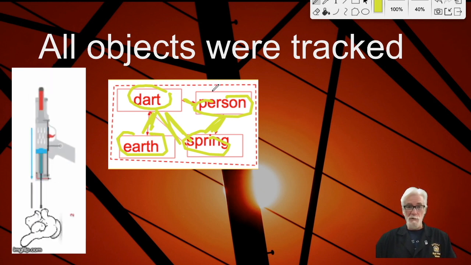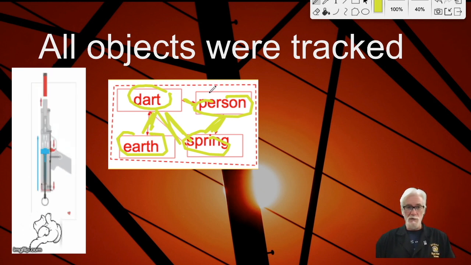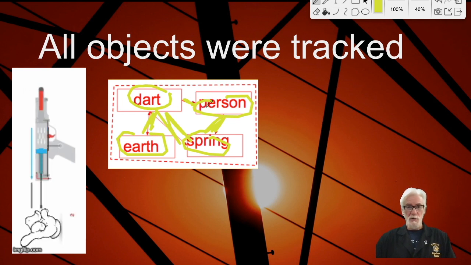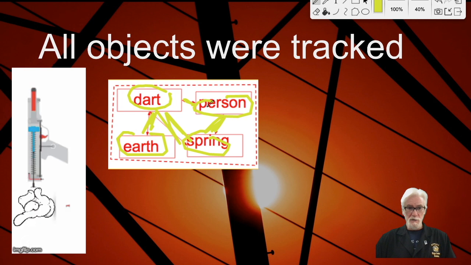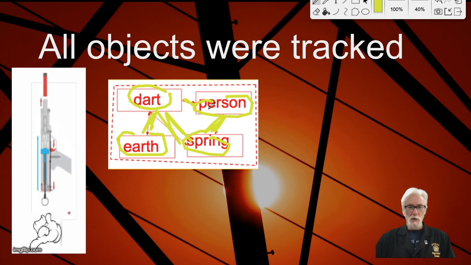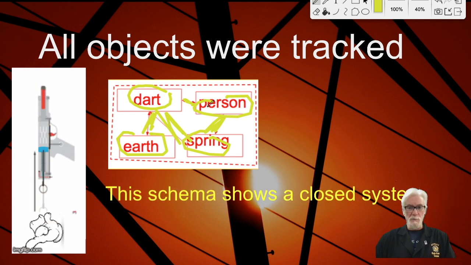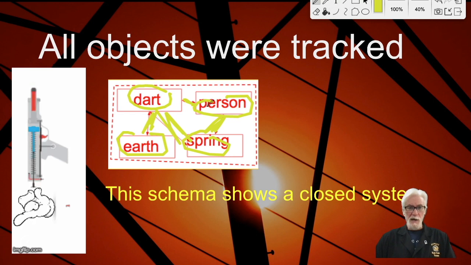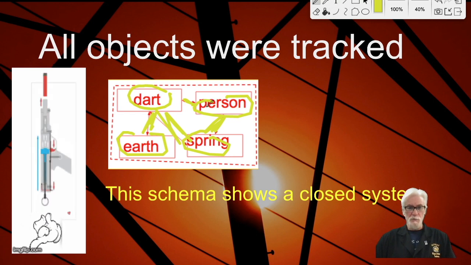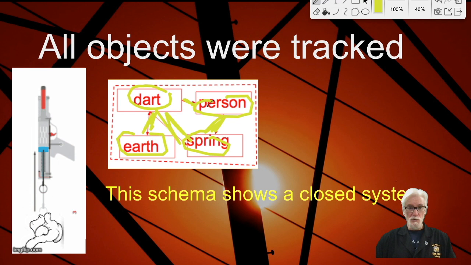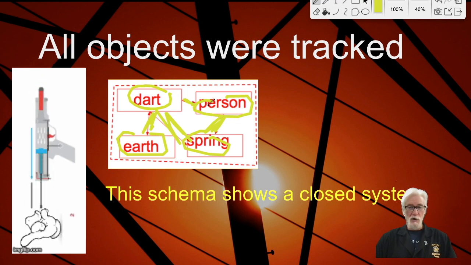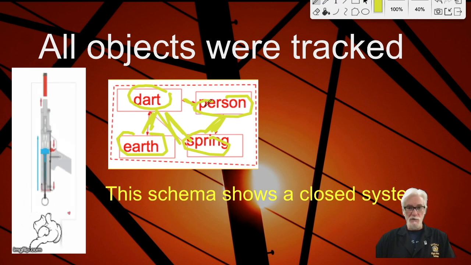In this case, there's not much of a boundary because all the interacting objects are inside. Now, obviously, these are not all the objects in the universe, but these are all the objects that are involved in these changes. We call this a closed system. So it's not possible during these events for energy to cross the boundary into or out of the system because all the interacting objects are inside that system.